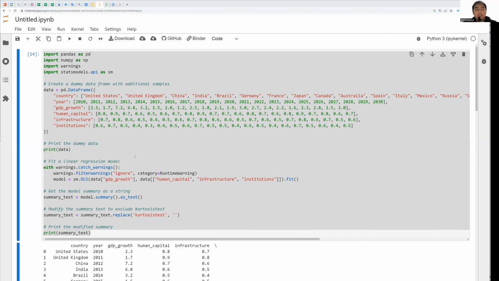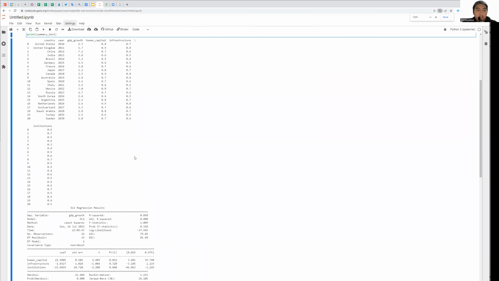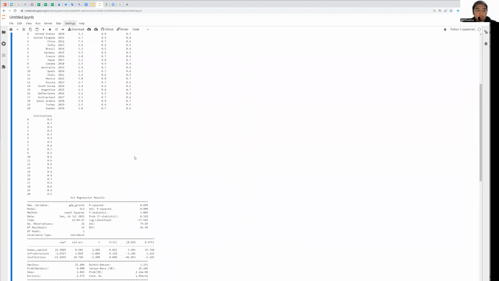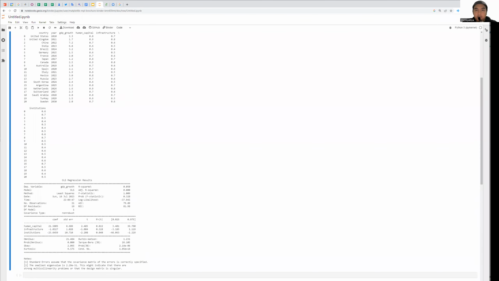So how about the output? Ta-da! I will zoom out so you can see the overall numbers of this output. Can you see it all? I hope so. Here, the output displays the dummy dataset and shows us the values of different variables for each country and year. This allows us to examine the data using regression analysis. We can observe the values of GDP growth, human capital, infrastructure, and institution for each country-year combination here.